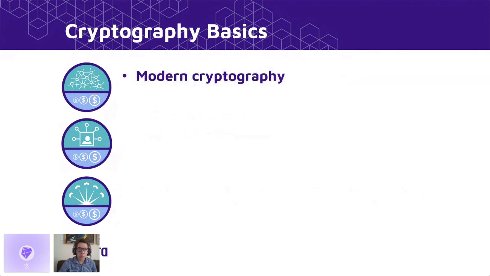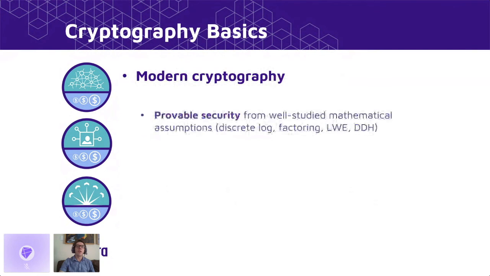Now, obviously things must be much better today. So what does cryptography look like today? Well, first of all, every well-respected piece of cryptographic software or cryptographic protocol is what we say provably secure, meaning that it gets its security from some well-studied and widely believed mathematical assumption.